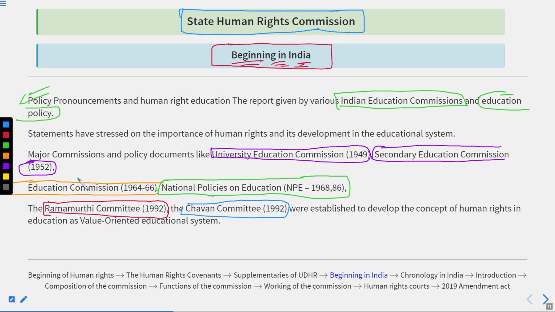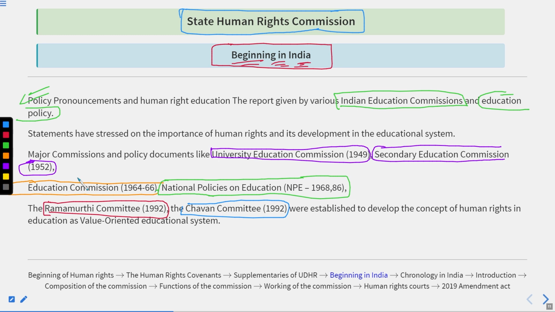So basically, if we talk about the evolution of human rights in the Indian context, the things are quite different with reference to India. If we talk about other parts of the world and compare it with the beginning of human rights, the human rights covenants, and the supplementaries of UDHR, what you will find is that the implementation of the bill containing the human rights provisions was more politically oriented. The political spheres were the ones subjected to implement human rights, and if they were failing to do it, they were held responsible for it.